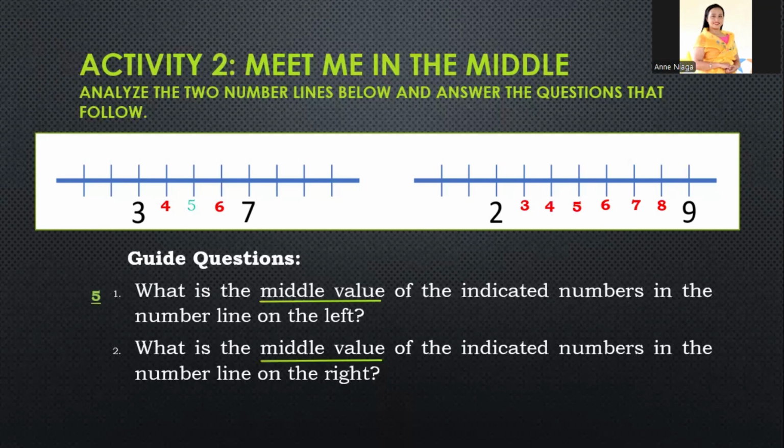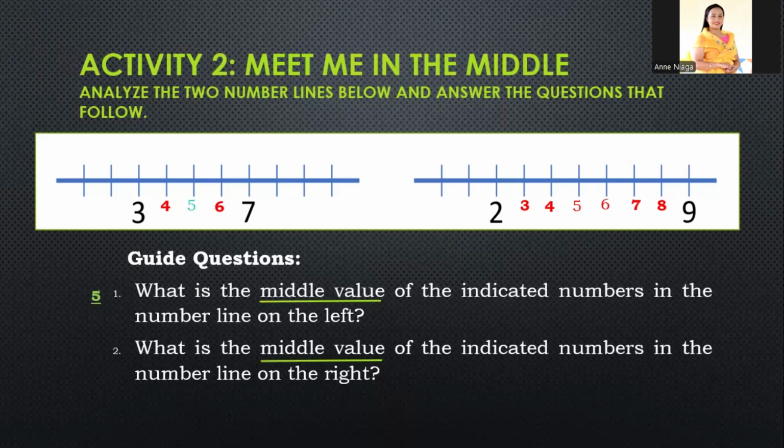Okay. So, ang ating titingnan ay there are how many numbers in between? Diba there are 6? 3, 4, 5, 6, 7, 8. There are 6. This is even number. Pag even number, okay, so dalawa din ang bilang or value na nasa gitna. So that is 5 and 6.